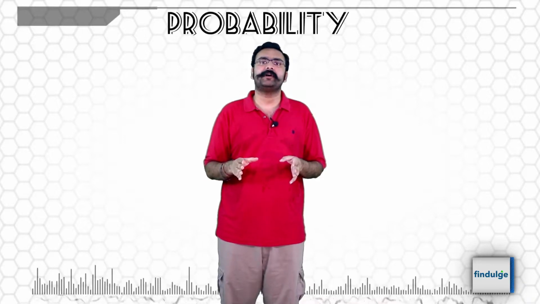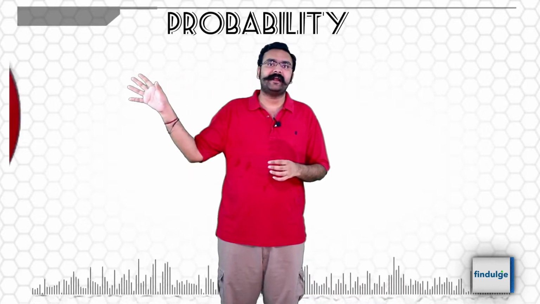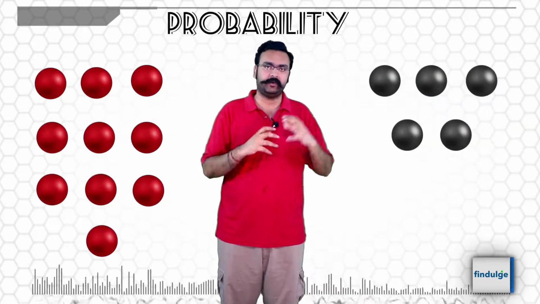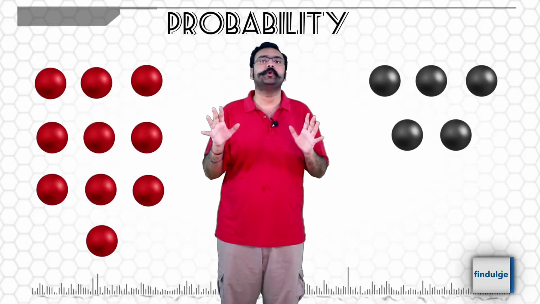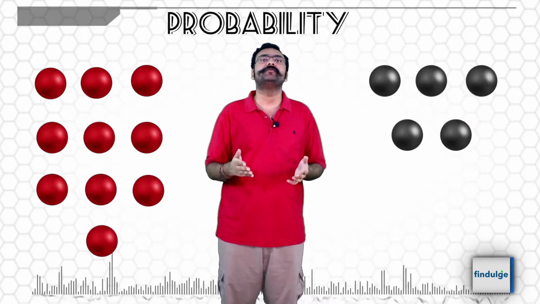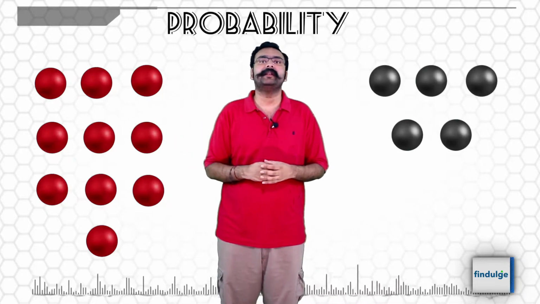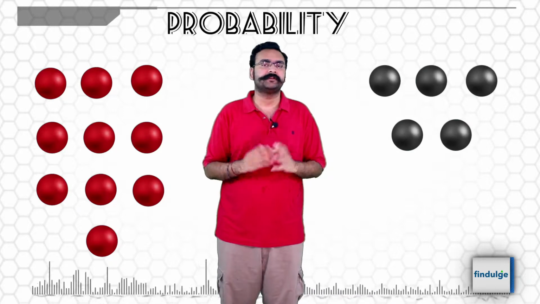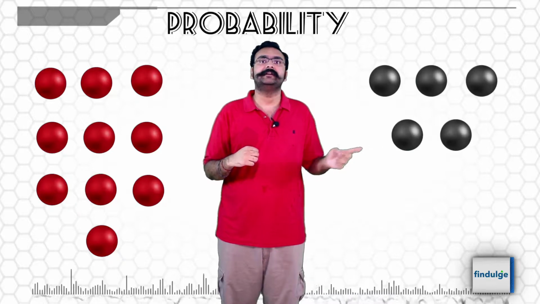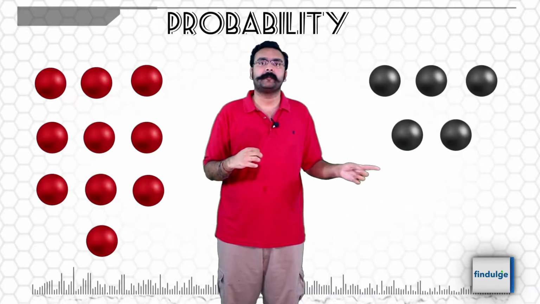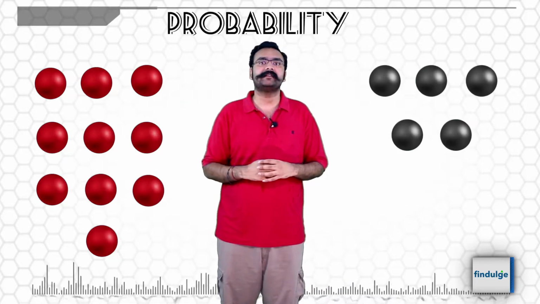The simplest type of question is you have a bag of balls. There are 10 red balls in it and there are 5 black balls in it. You take one ball out of the bag without looking at random. We want to find the probability that it is a red ball or the probability that it is a black ball. So by our formula, total number of favorable outcomes divided by total number of outcomes. If I want to find the probability of red, how many favorable outcomes are there?